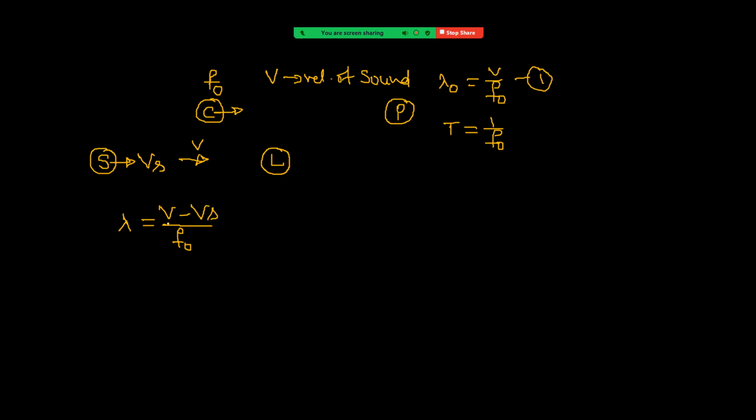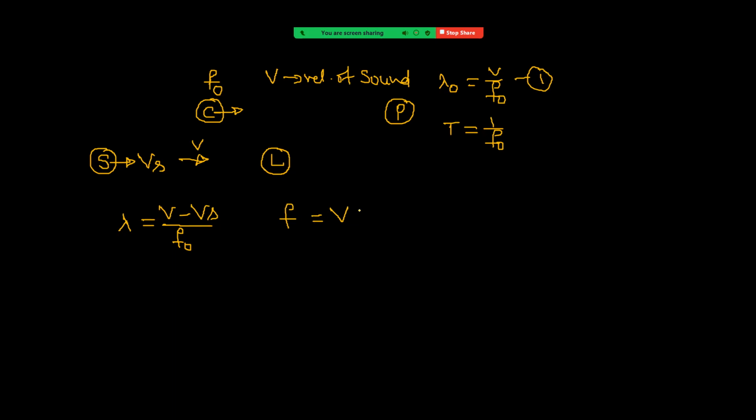Once we get lambda, we can calculate the frequency observed by the person. See how much. Frequency f is equal to v by lambda, where v is the velocity of sound with respect to him. Since he is stationary, the velocity of sound is equal to v.